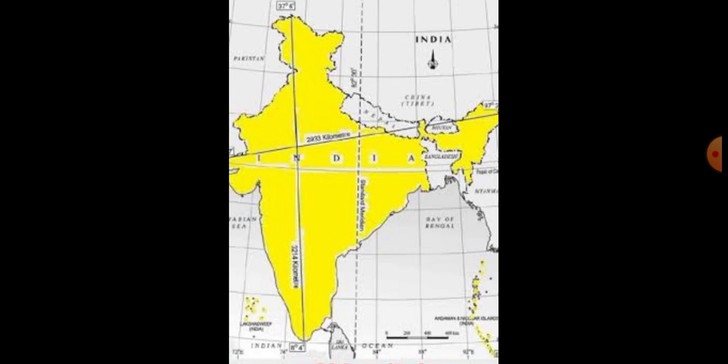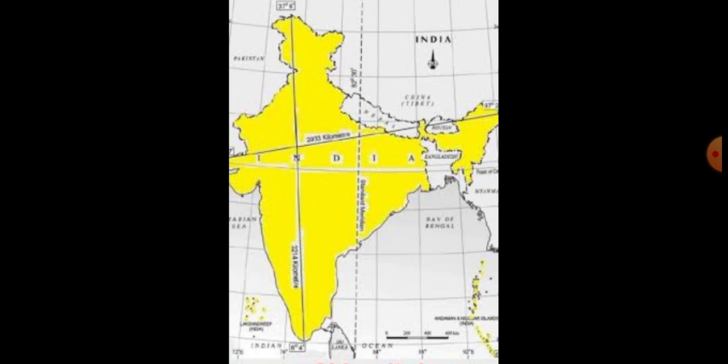In the middle of the map, one line is there, that is the Tropic of Cancer. In the India map we can see that line. The Tropic of Cancer divides India into two equal parts, northern temperate and southern tropical lands.